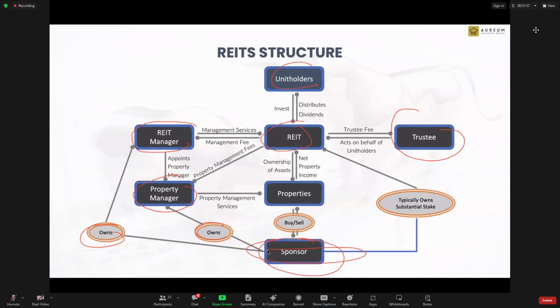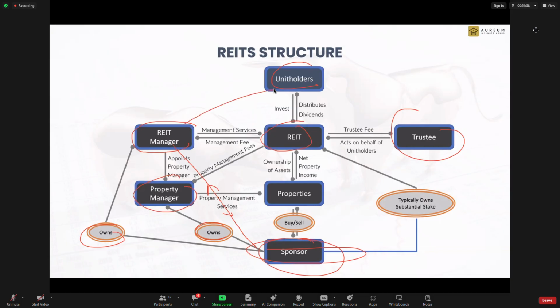So the alignment of interest of the REIT manager with the sponsor is definitely aligned. When I buy REITs, there's something called alignment of interest. It's definitely aligned because the REIT manager is employed by the sponsor. How can they not listen to the boss? Imagine you go to work, you don't listen to your boss, you will get fired.